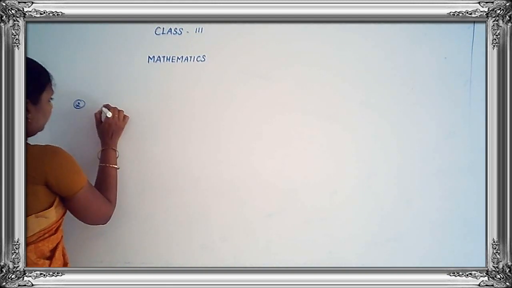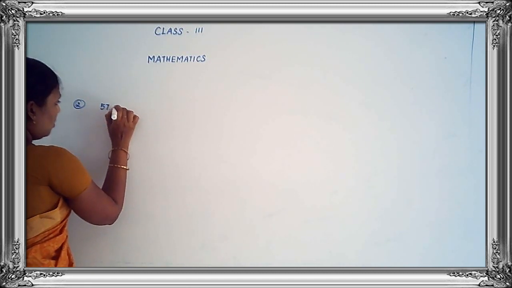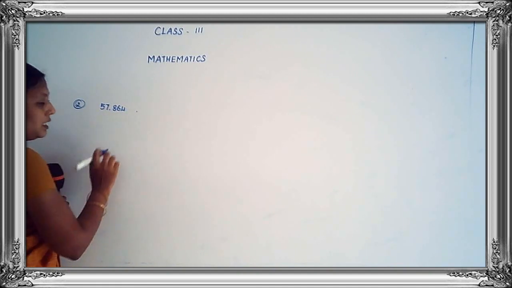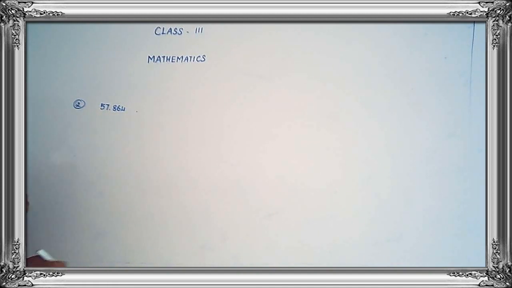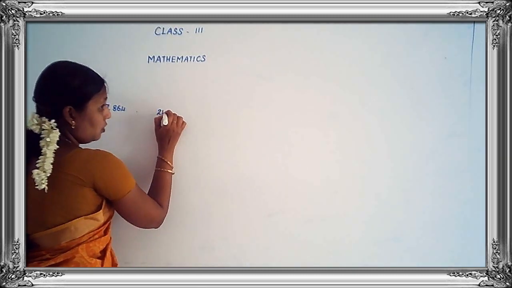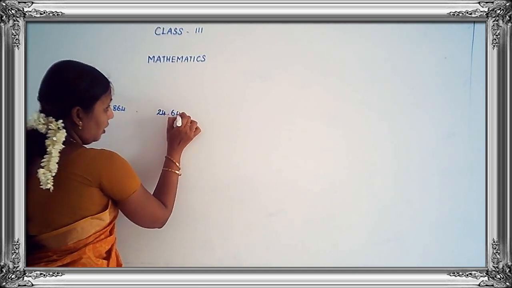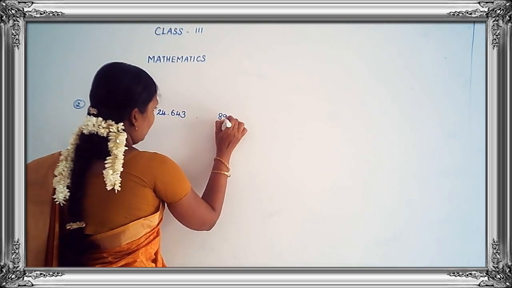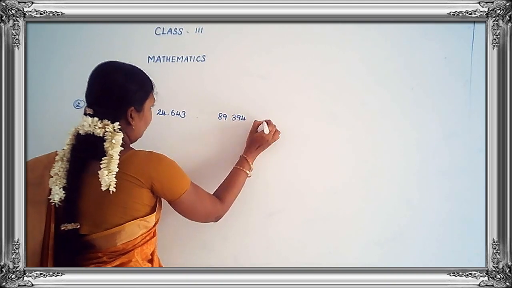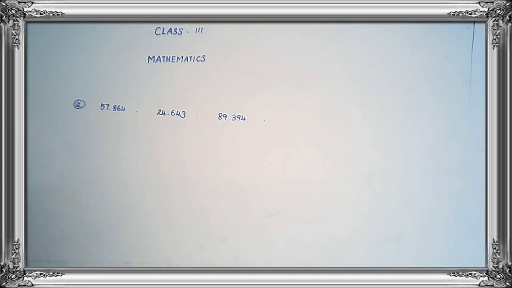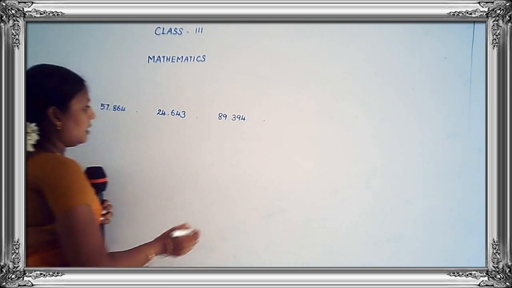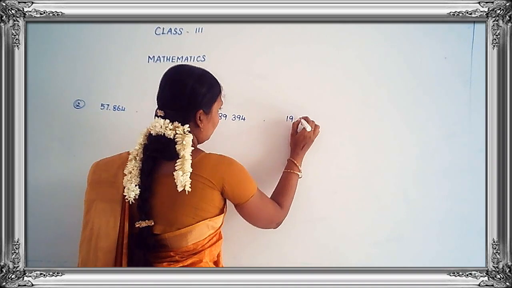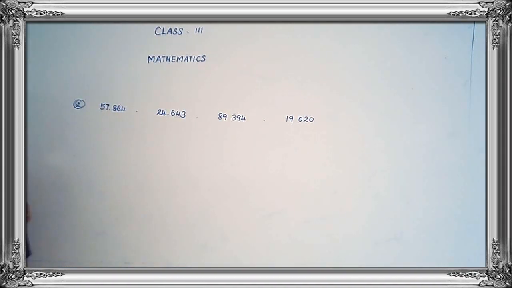The second one, 57,864. 24,643. 89,394. The last one, 19,020. We have to arrange the numbers from big to small.